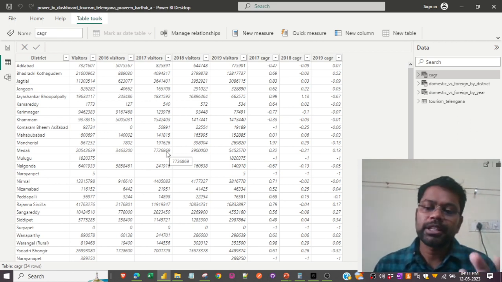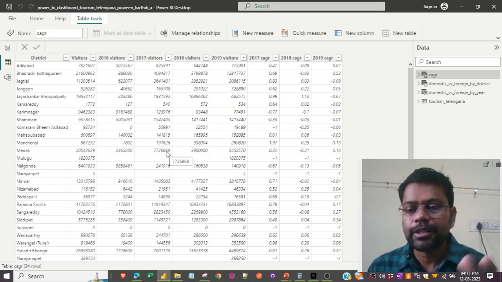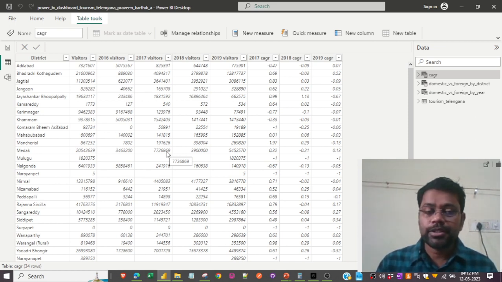So I thought, let me keep that outlier and do the BI analytics dashboard. Initially I tried with Python Jupyter and removed the outliers and got a different data set, but that really did not help me to understand, because Hyderabad is a capital city, and that's a place where we have a key number of visitors, foreign and domestic.